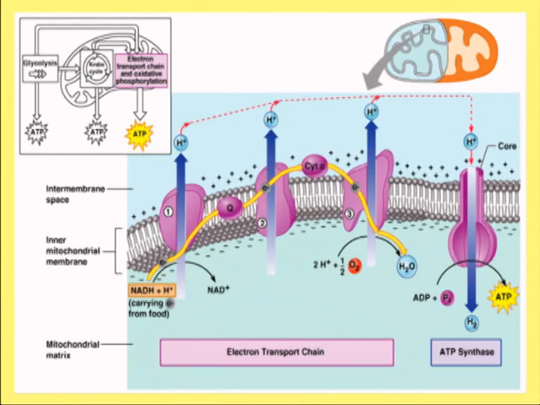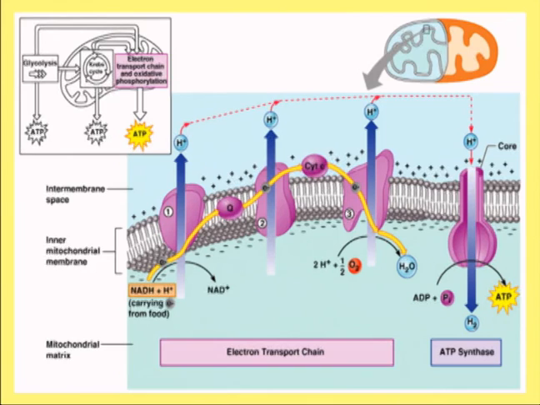Now this is the diagram of the various complexes which are involved in the electron transport chain. There are 4 different complexes. Complex 1, which is nothing but the NADH dehydrogenase complex. Complex 2, that is succinate dehydrogenase. Complex 3 and complex 4, that is the cytochrome oxidase.